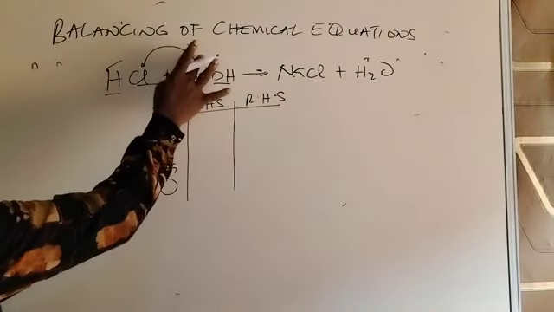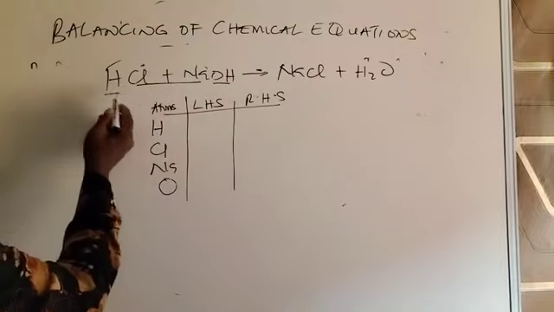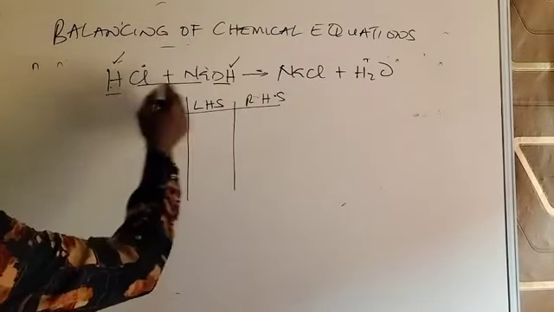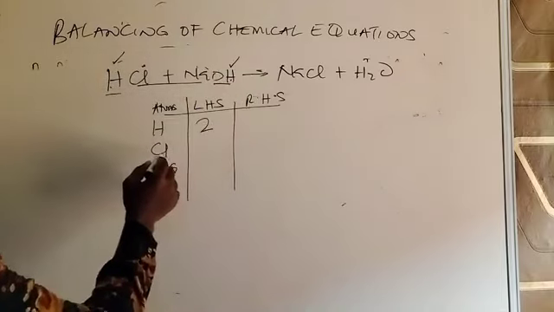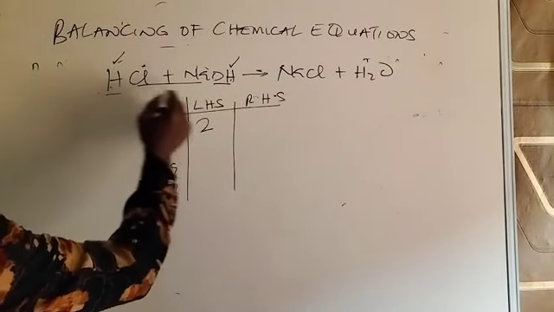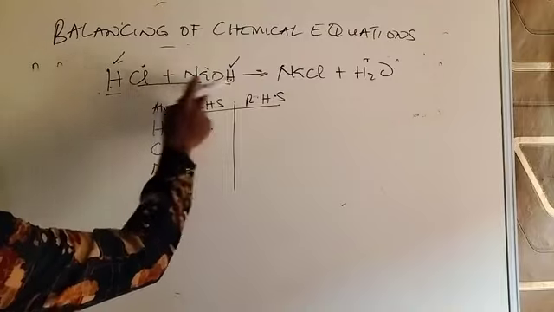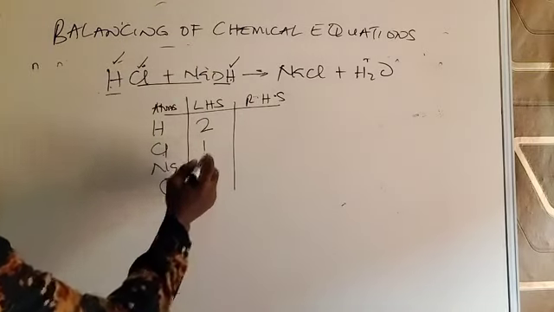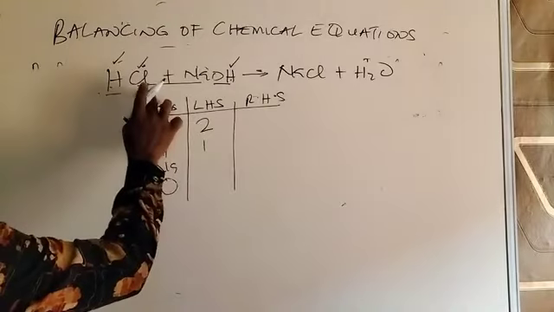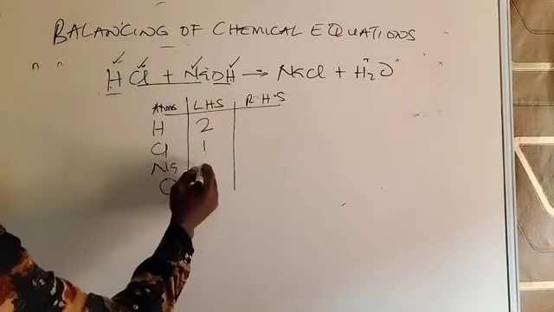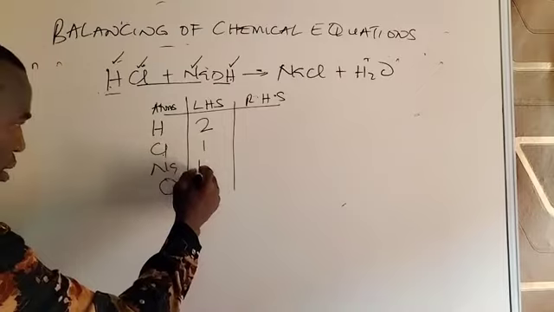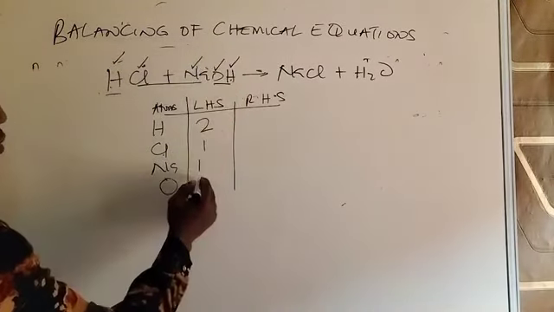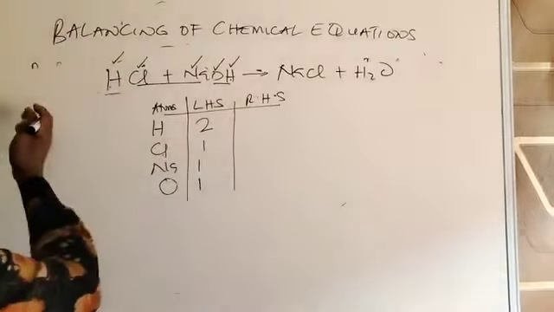Let's pick hydrogen, the first element here. There is one atom of hydrogen here, and one atom of hydrogen here. So 1 plus 1 gives us 2. Go to chlorine. Look at the two compounds. Chlorine only appeared here, so 1 chlorine. Go to sodium. Sodium appeared only once, so there's 1 sodium. Go to oxygen, it appeared only once, 1 oxygen. So we have accounted for everything here.